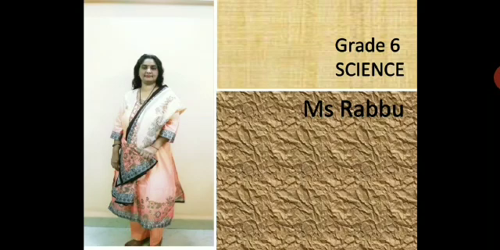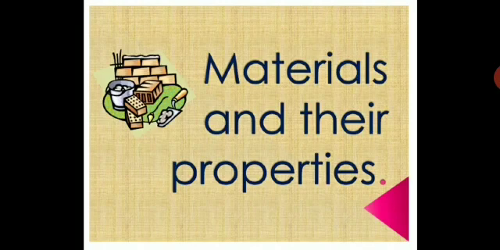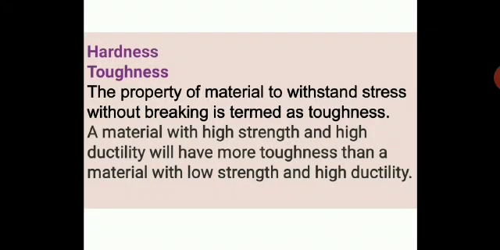So, we will continue with the revision session of chapter 4, sorting materials into groups. Let us see what we are going to do today. We are learning materials and their properties. We have already seen so many properties: rigid, bendy, transparent, soft, hard. Now let us see what we are going to revise today.